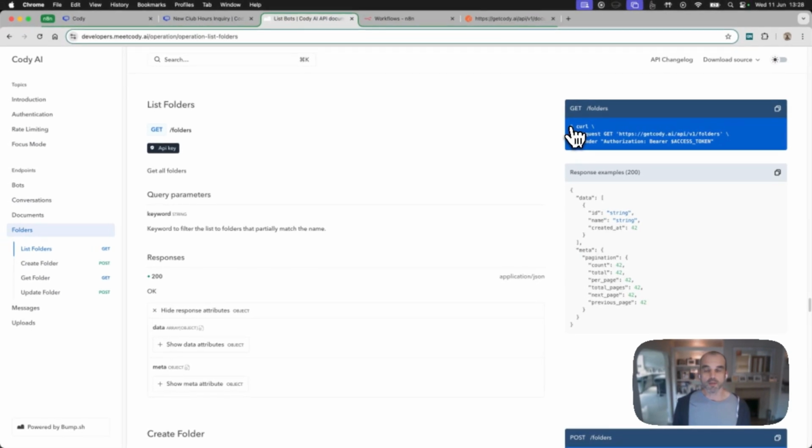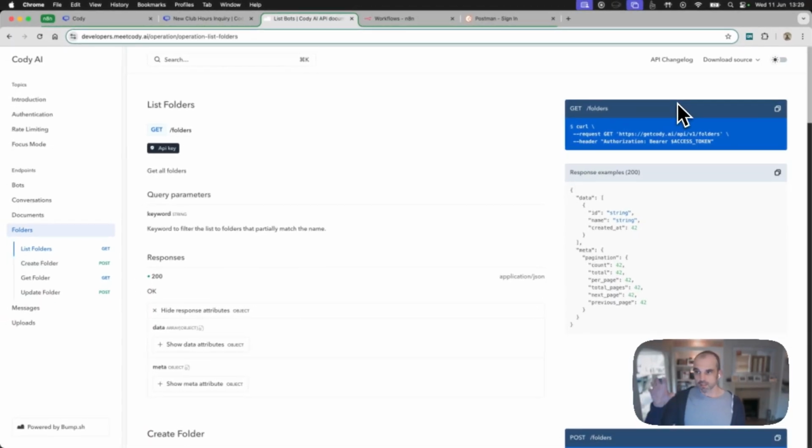So in any API documentation, you generally get a layout like this. It'll sort of talk about the high-level objects as they relate to the UI. And then you might see something like a curl command. Curl, for those of you that don't know, is a command line program specifically for making API requests.